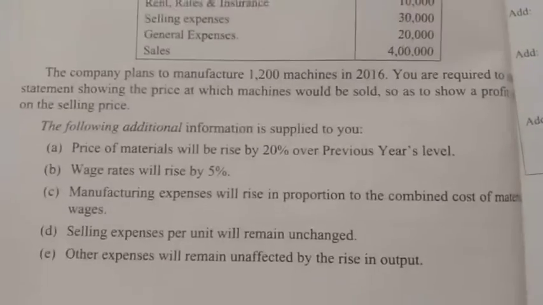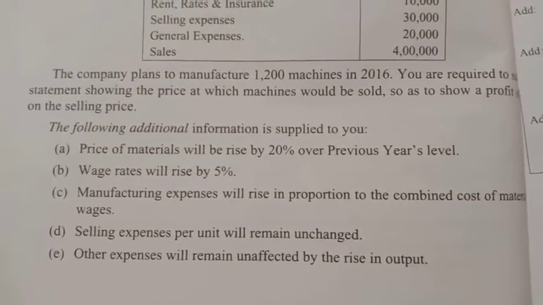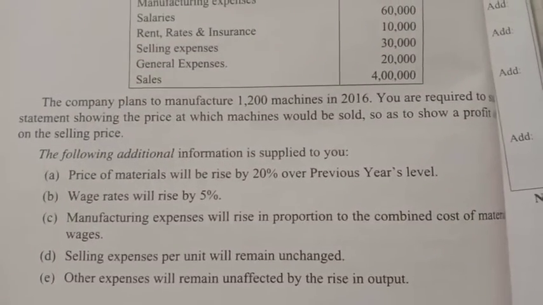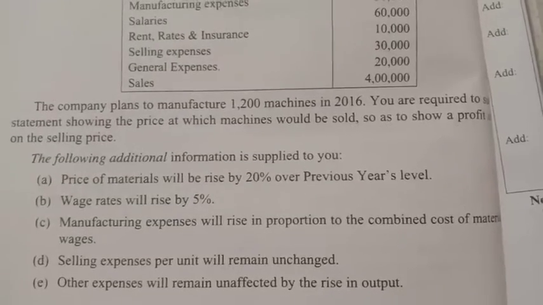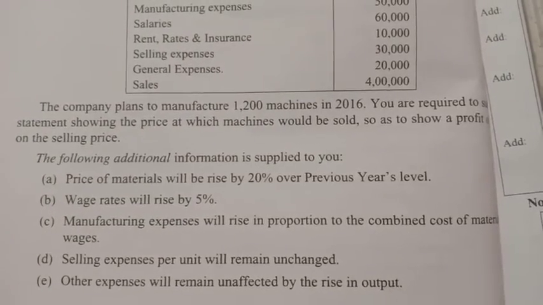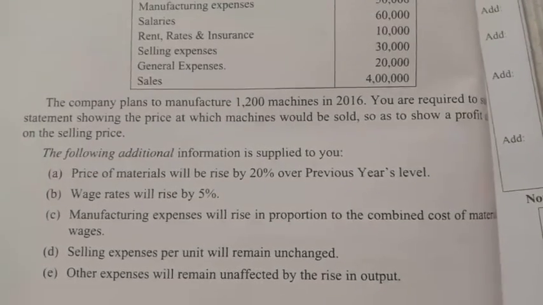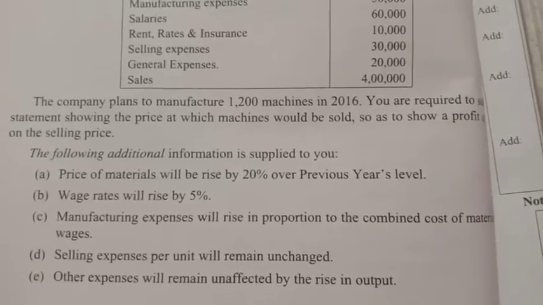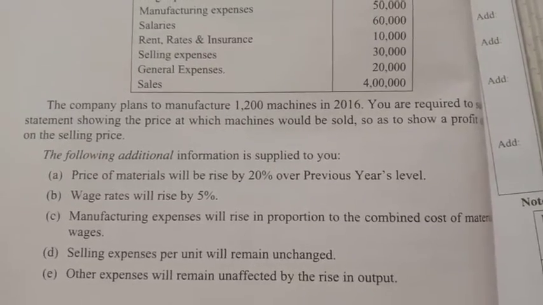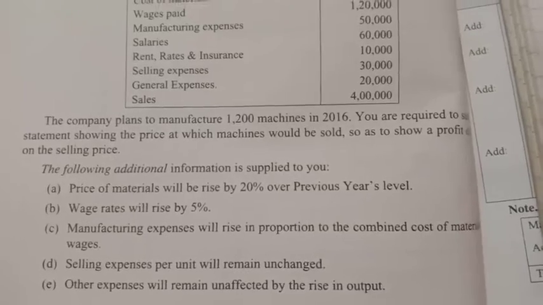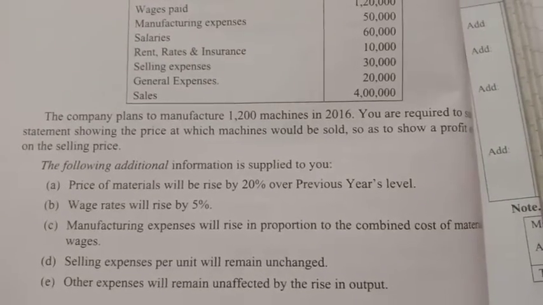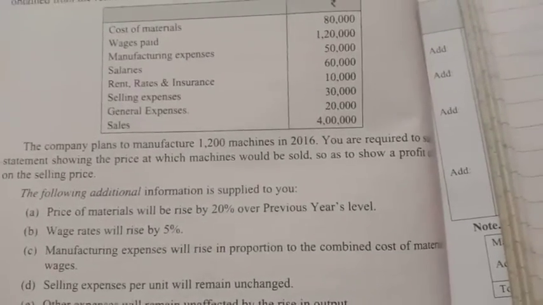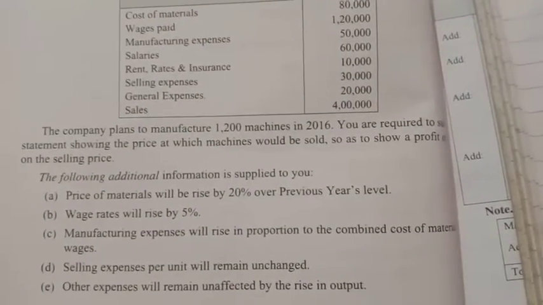See the adjustments. First point, price of material will rise by 20% over previous year level. In the previous problems, material wages, direct material and direct wages amount they given in the problem. But here for that also they are given adjustment. It is increased by 20% compared to the previous year. Wages rate will rise by 5%. So both are increased, 20% material, 5% of wages.